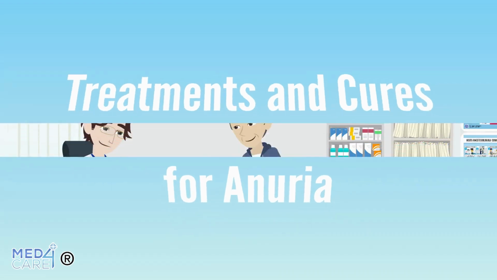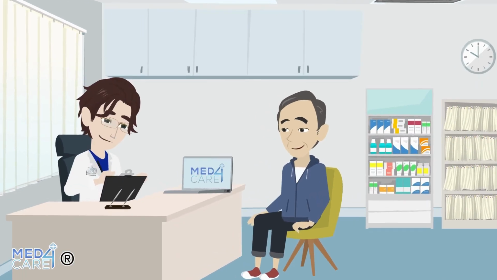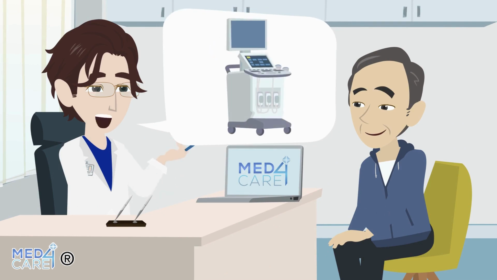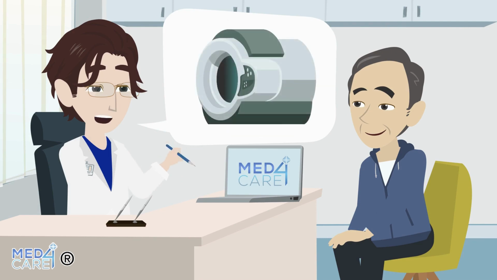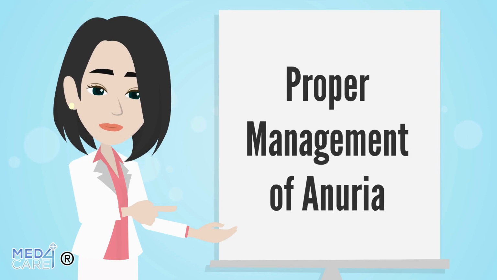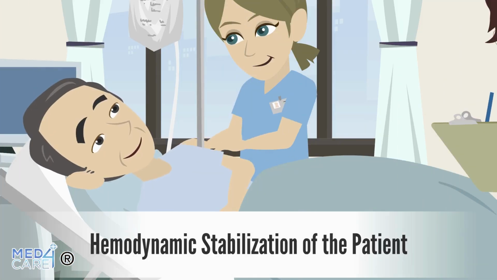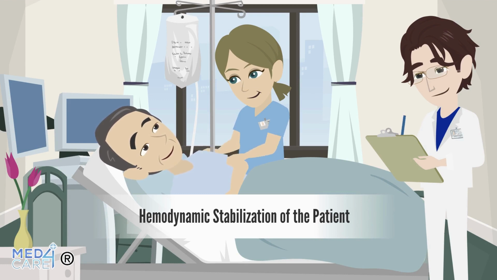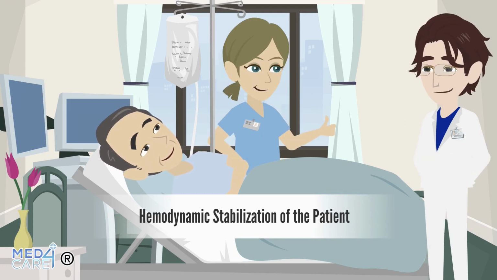Anuria is a worrying clinical condition that must be managed effectively, thinking step by step and giving priority to those treatments that can stabilize the patient on a hemodynamic level. Proper management of anuria should take place according to these steps. The first provides for a hemodynamic stabilization of the patient with the achievement of a satisfactory mean arterial pressure by resorting to the administration of balanced crystalloids.